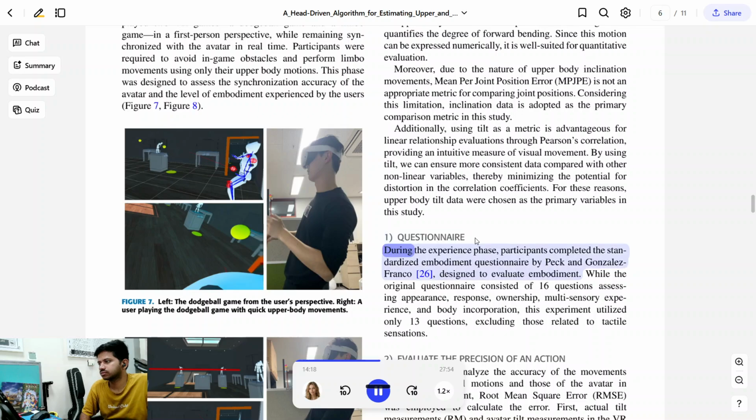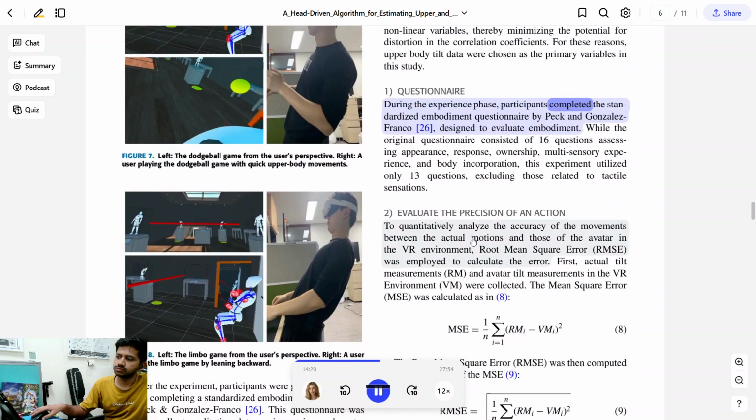1. Questionnaire. During the experience phase, participants completed the standardized embodiment questionnaire by Peck and Gonzalez-Franco, designed to evaluate embodiment. While the original questionnaire consisted of 16 questions assessing appearance, response, ownership, multisensory experience, and body incorporation, this experiment utilized only 13 questions, excluding those related to tactile sensations.